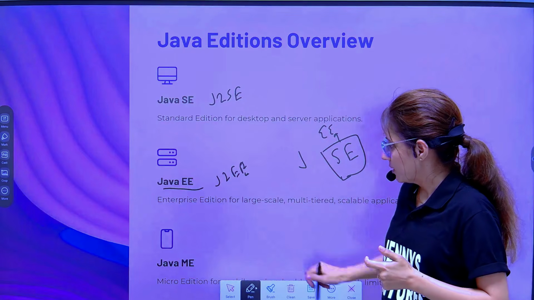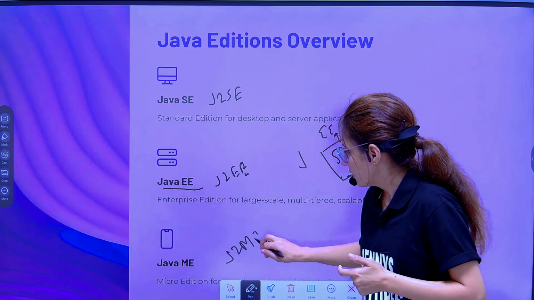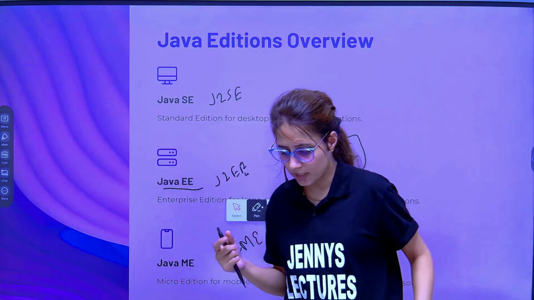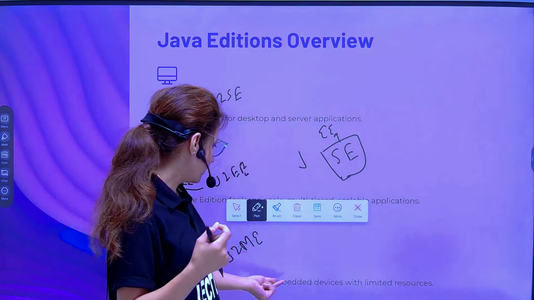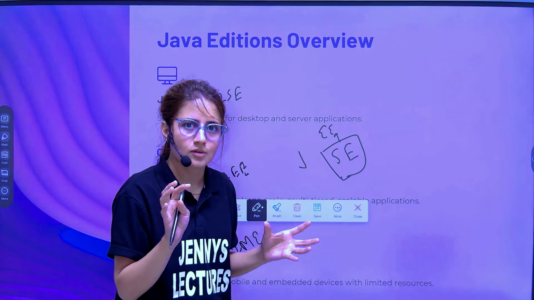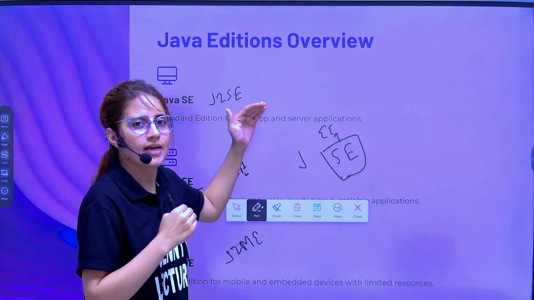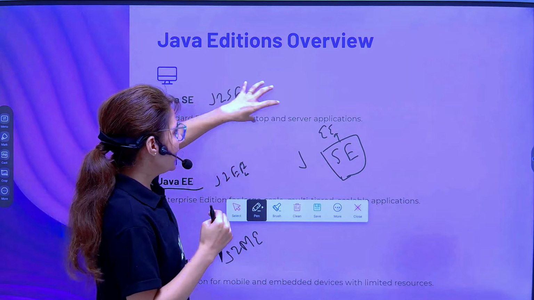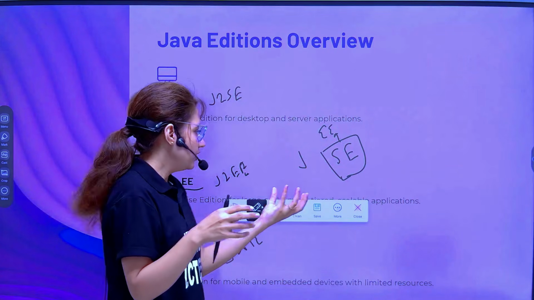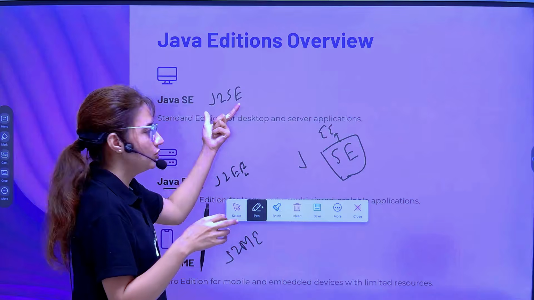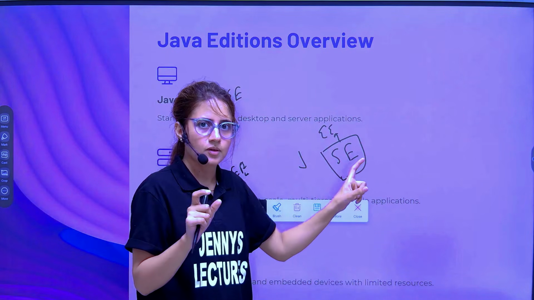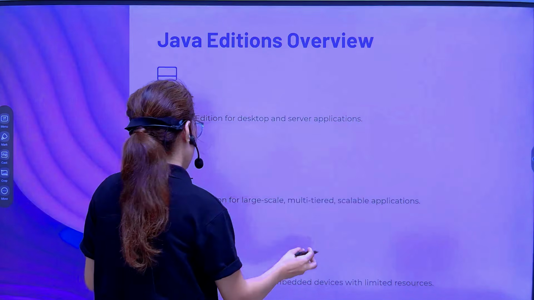And next is Java ME. Previously it was known as J2ME. This is the micro edition, used to develop applications for small devices like mobile devices and embedded devices, which have restricted resources. And Java ME is a subset of Java SE. Right. So Java SE is the main one. It will give you the core functionalities of Java, and these others are dependent on Java SE only. So you should have a great knowledge of Java SE. That's why in this course we'll be following Java SE. You don't have to go into detail on Java EE and Java ME.